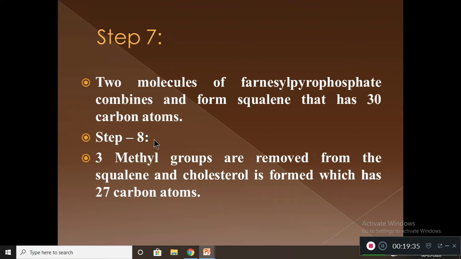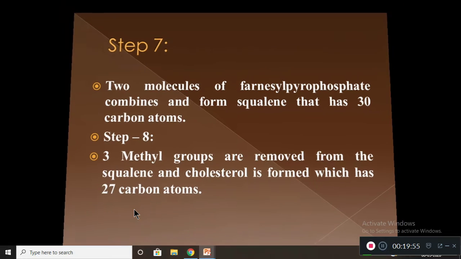Now in step 8, three methyl groups are removed from squalene, which will then have only 27 carbon atoms. When three methyl groups are removed, three carbon atoms are reduced. So totally we will have only 27 carbon atoms.